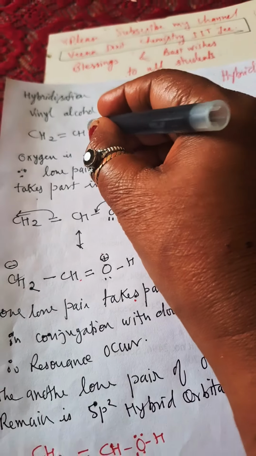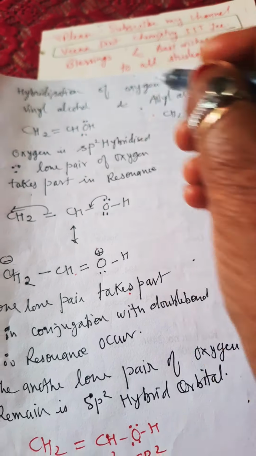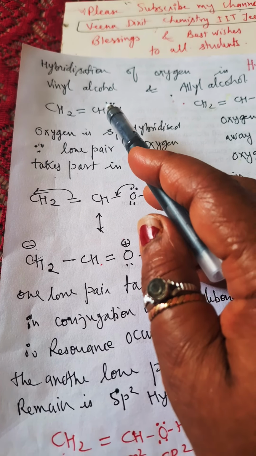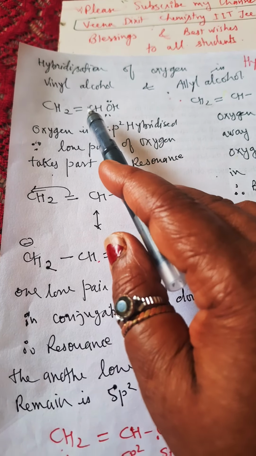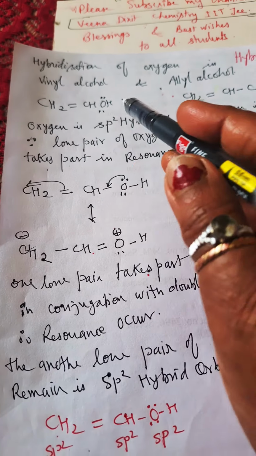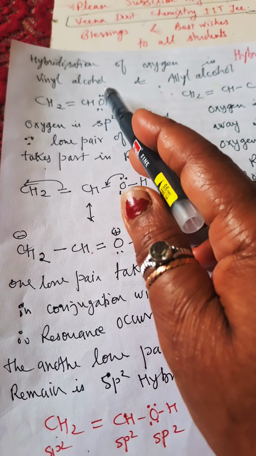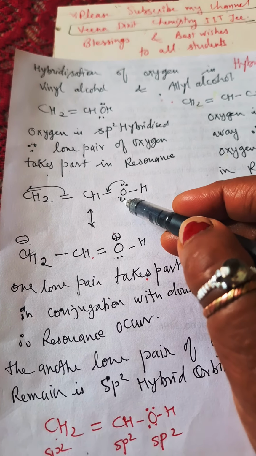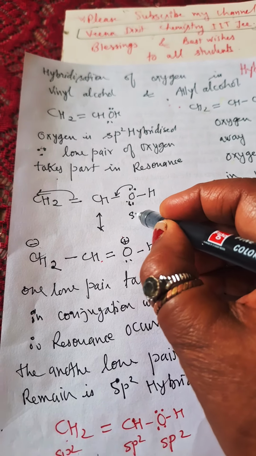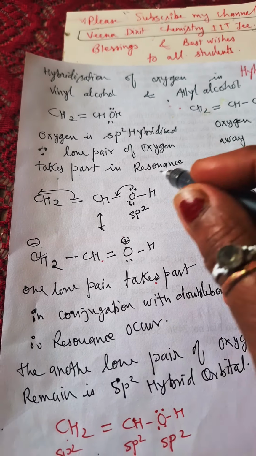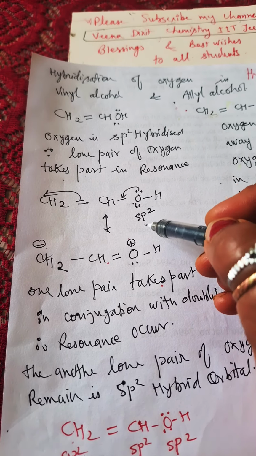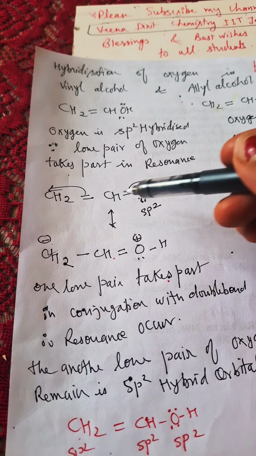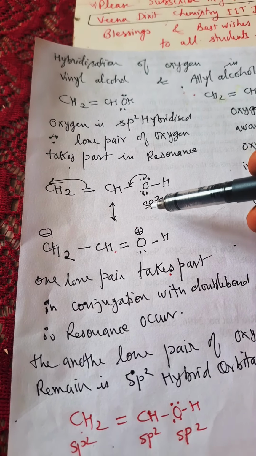This OH is having two lone pairs of electrons, right? Out of two, because this lone pair of electrons is just one space away from this pi bond, one lone pair will remain in the p orbital and the other lone pair will take part in the hybridization. And in that moment, it will be sp2 hybrid, because this lone pair is not available in the hybrid orbital. It is taking part in the resonance, and that is why this carbon is sp2 hybrid. Clear to you?